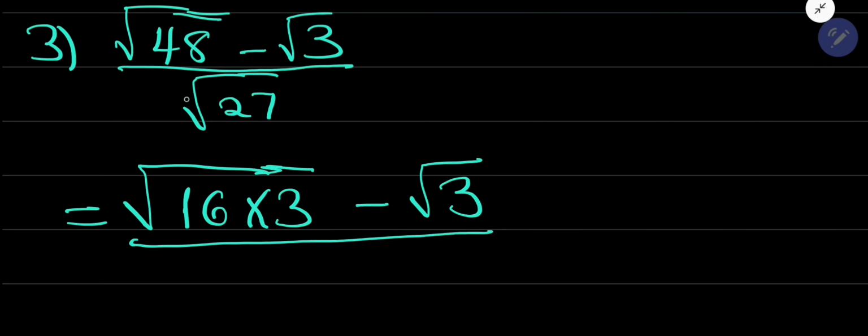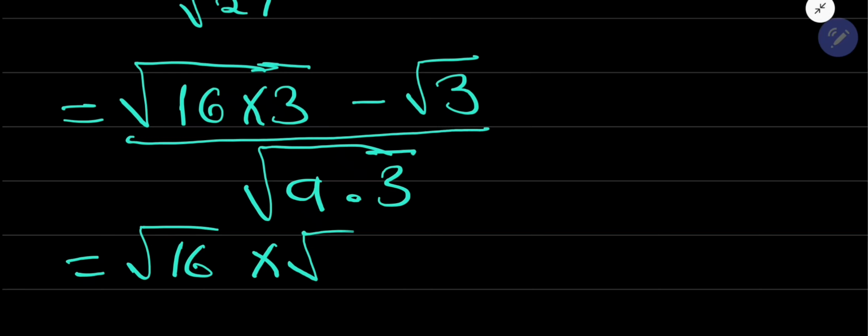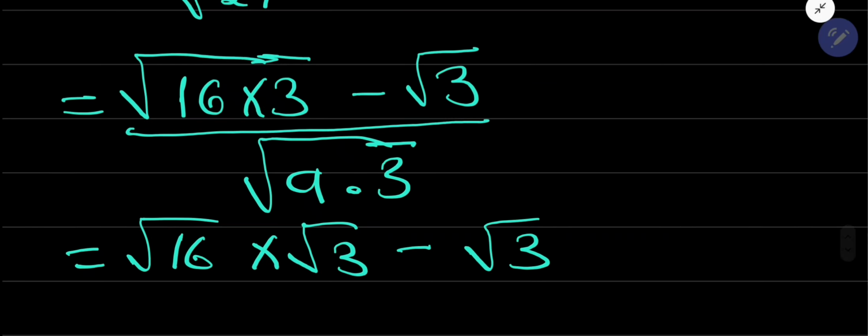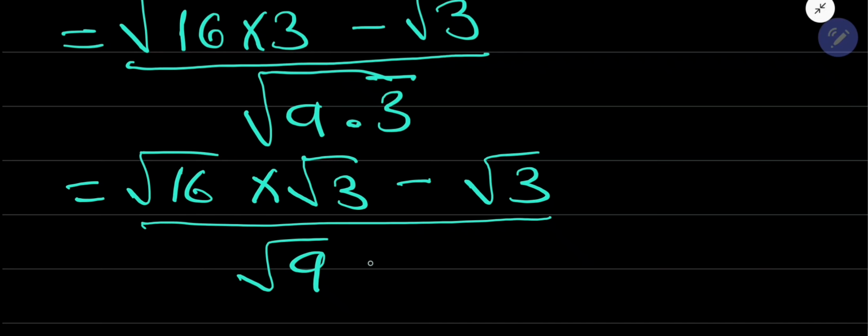27, because it's a square root here, we must also try to use the square number, 9 times 3. Okay, so 9 is a perfect square number. So the square root of 16 times square root of 3 minus root 3, all divided by square root of 9 times square root of 3.